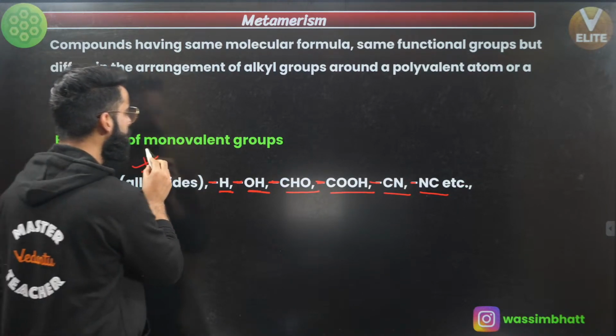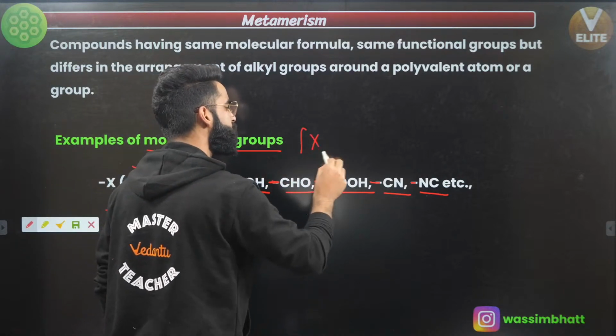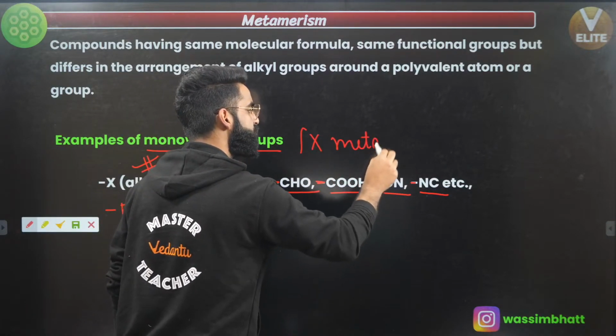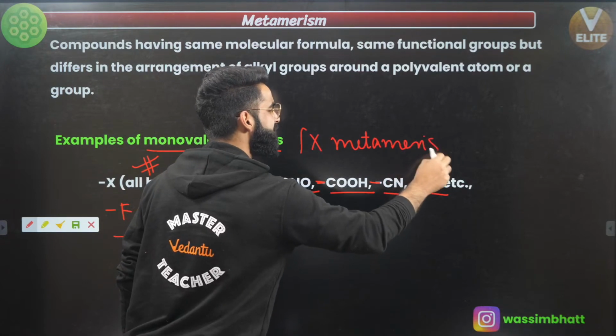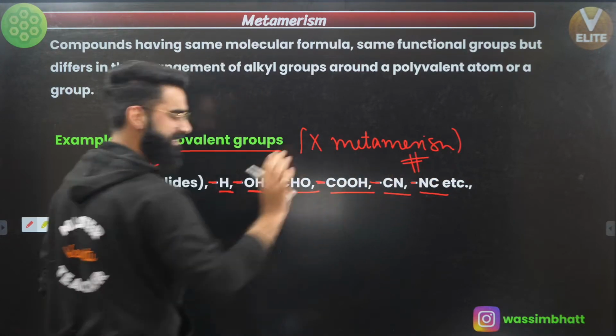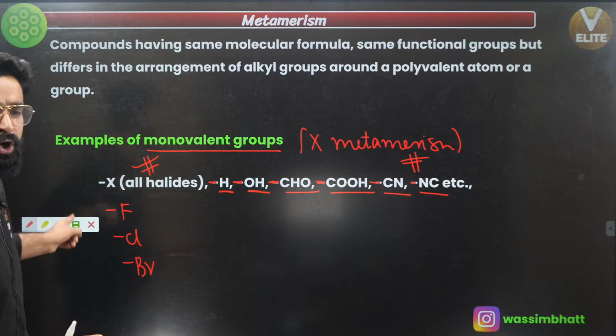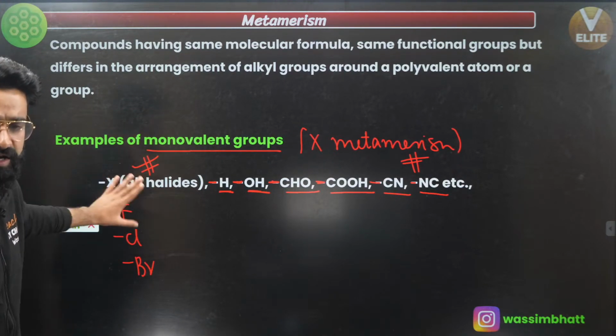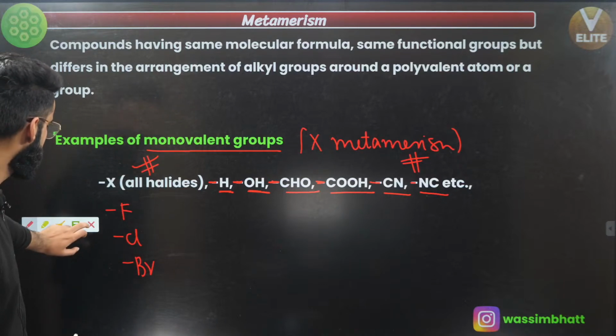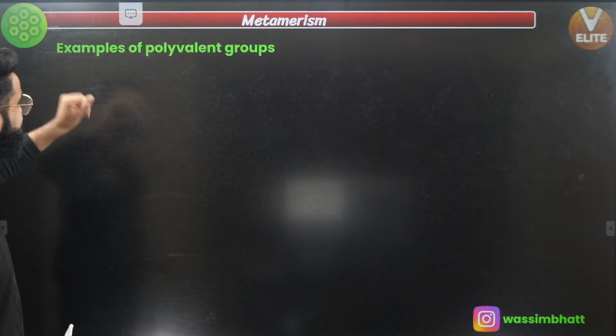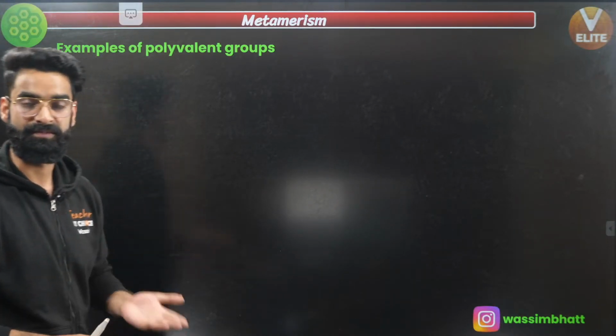And remember, monovalent groups do not show metamerism. What is the reason for that? You'll get a clear-cut idea in some time. First, point number one, which I want you to take note of: all these monovalent groups are not going to show metamerism at all, correct? But polyvalent groups are going to show metamerism, right?